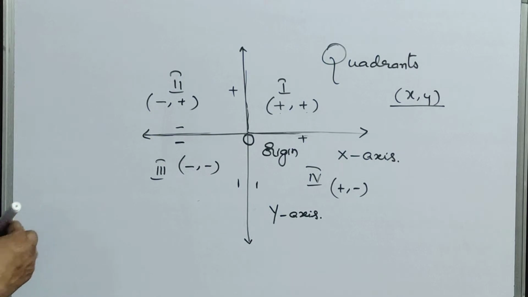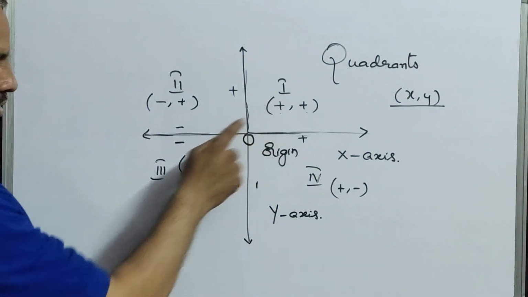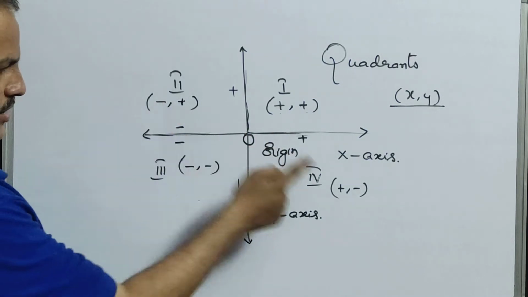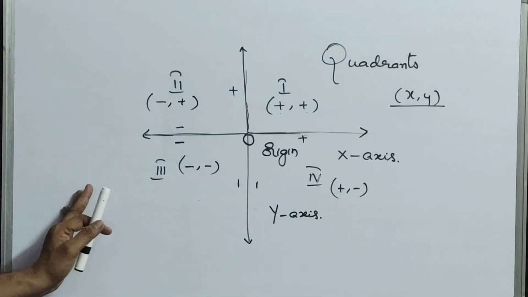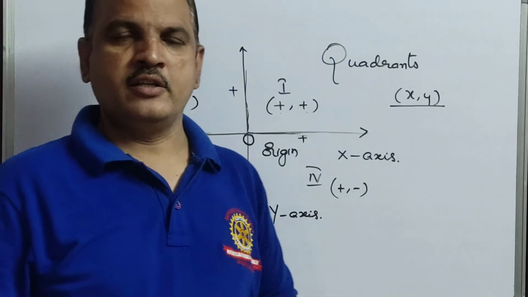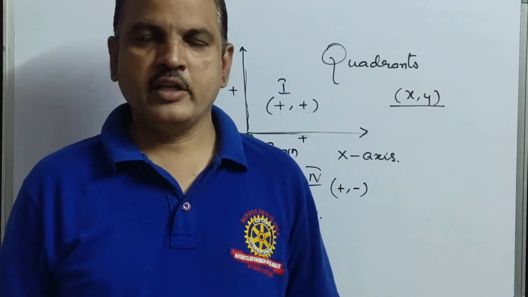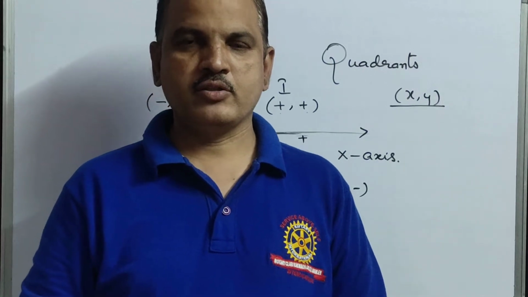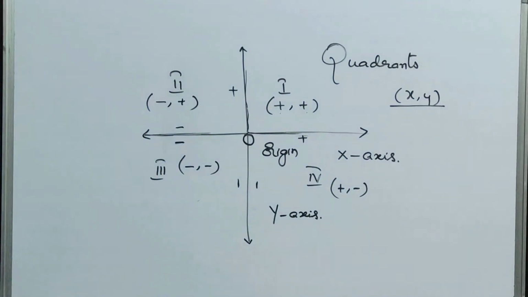If you clearly observe, the first and third quadrants have the same symbols, plus plus and minus minus, and similarly the second and fourth have opposite symbols, minus plus and plus minus. Okay, so these are the quadrants, and you all know very well, children, how to plot the points also. This chapter completely depends on plotting the points. Now I am going to show how to plot the points.